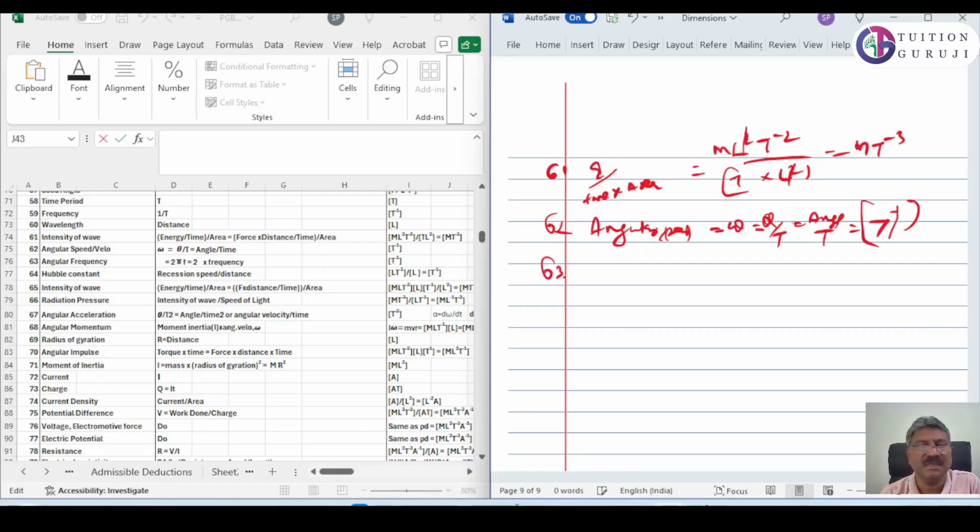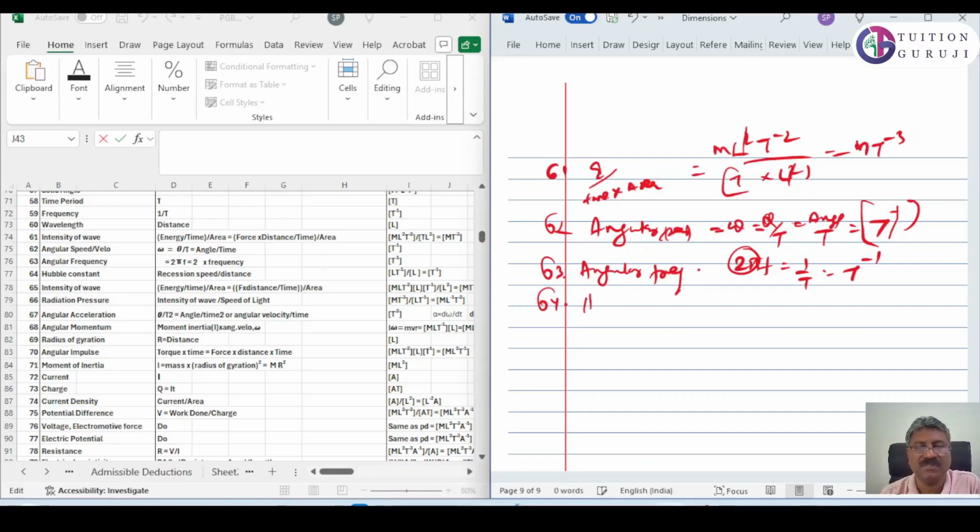Then 63 is angular frequency. We know angular frequency is equal to 2 pi f, where f is equal to 1 by t. So it is T raised to minus 1. 2 pi is a constant, therefore we will not consider it for dimensions.